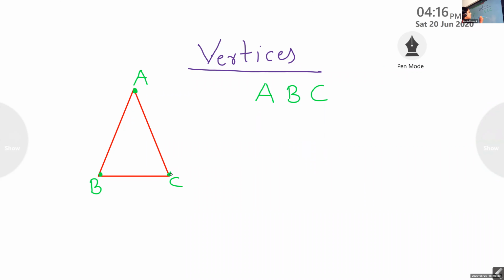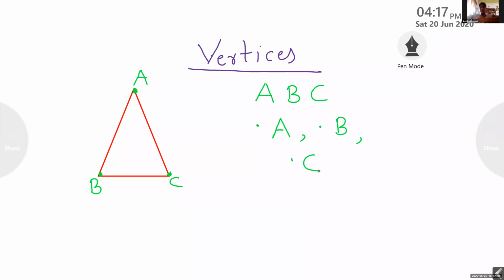So it is vertex A, that is one point A. If sides are line segments, vertices are points. This is the first one we studied: point, location, line segment. So vertices are points. Point A or vertex A, vertex B, vertex C.